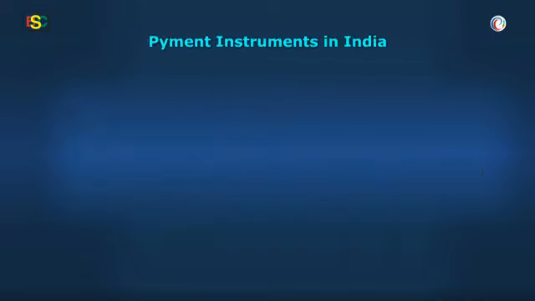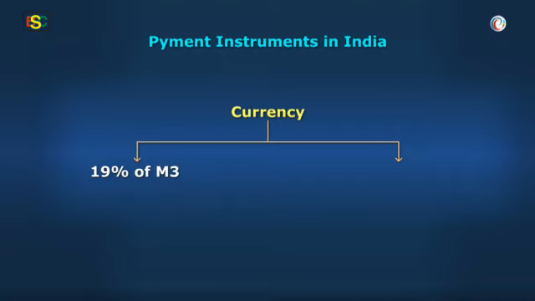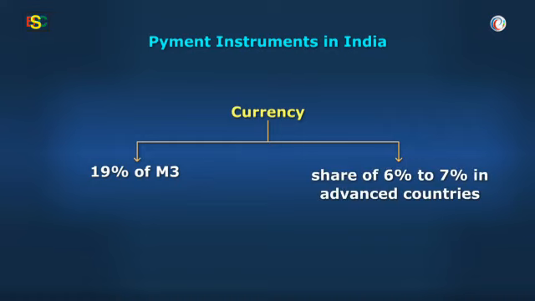Payment instruments in India. Currency is an important means of payment in India, with 19% of M3 represented by currency, as against its share of 6 to 7% in advanced countries.